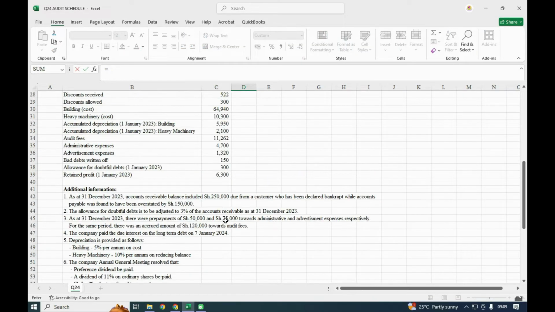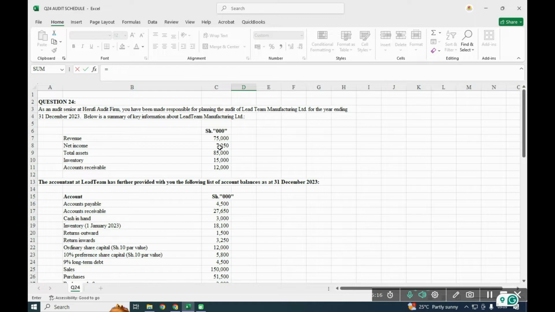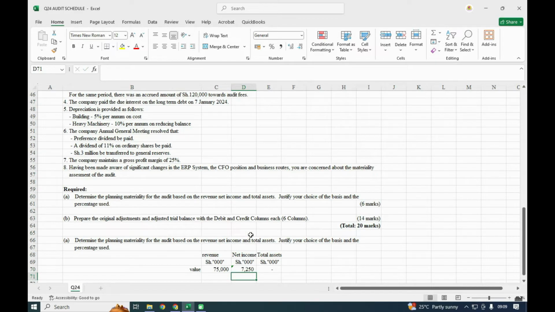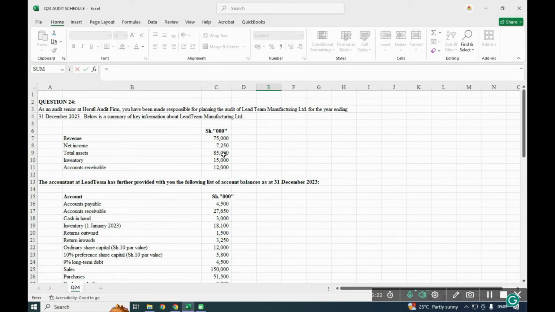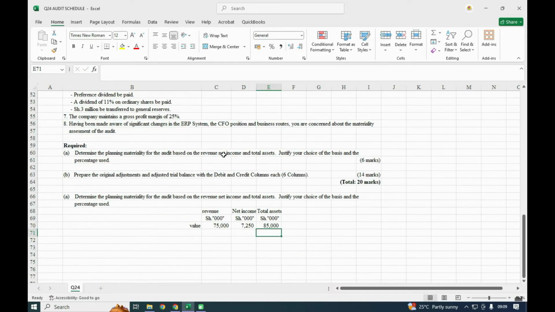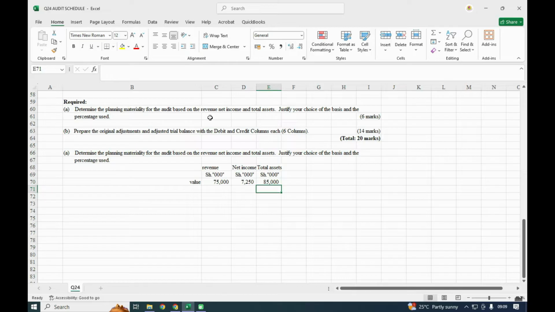It is not. So revenue, then net income, then we have total assets, that way. Then we are told we justify the choice. So this is our revenue.